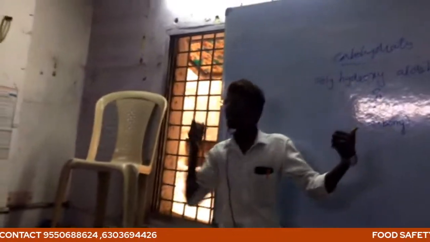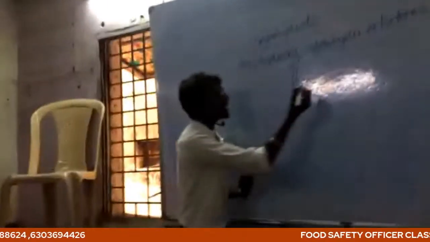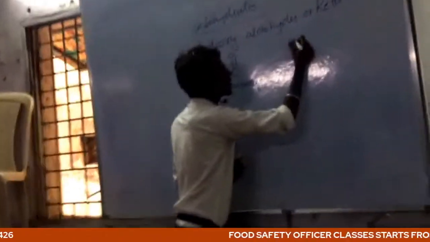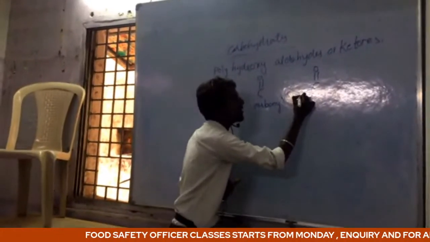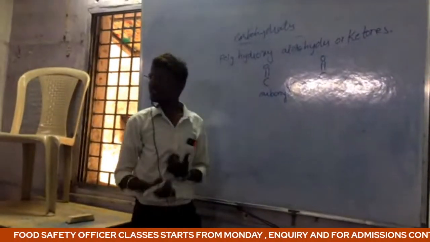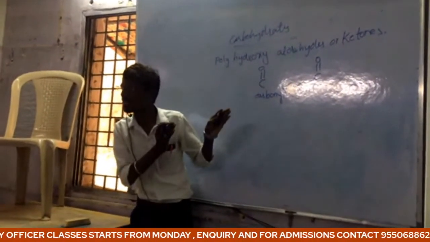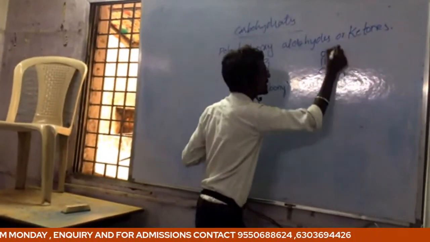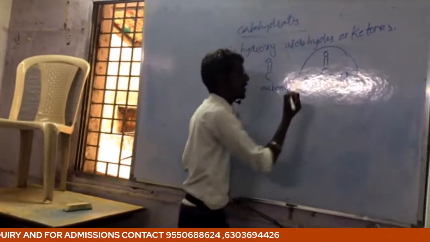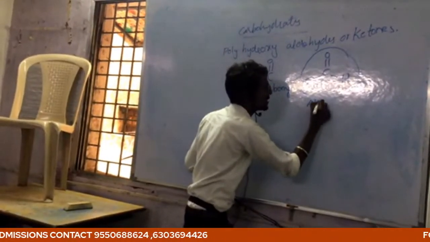That's why it is called a carbonyl function. When this carbonyl functional group exists with one carbon chain on one side and hydrogen on the other side, these groups are called aldehydes.